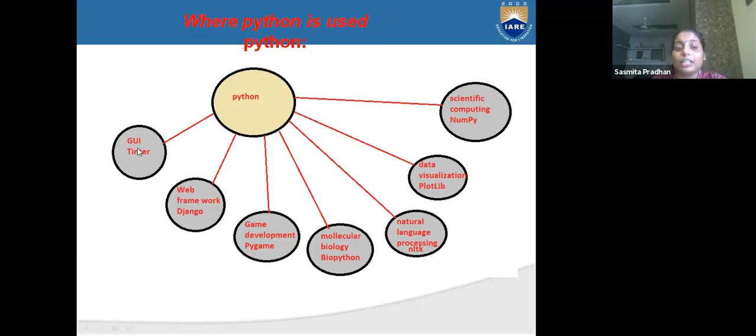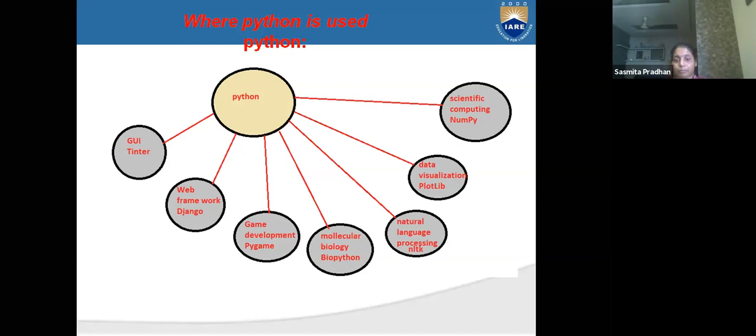GUI means graphical user interface. We can use a graphical user interface in Python. Web frameworks, like Django, means all types of frameworks, where you can join your programs and execute one module at a time. If you don't want to execute this module, you can execute another module. That is called a framework. You can develop your modules on your website and execute them.